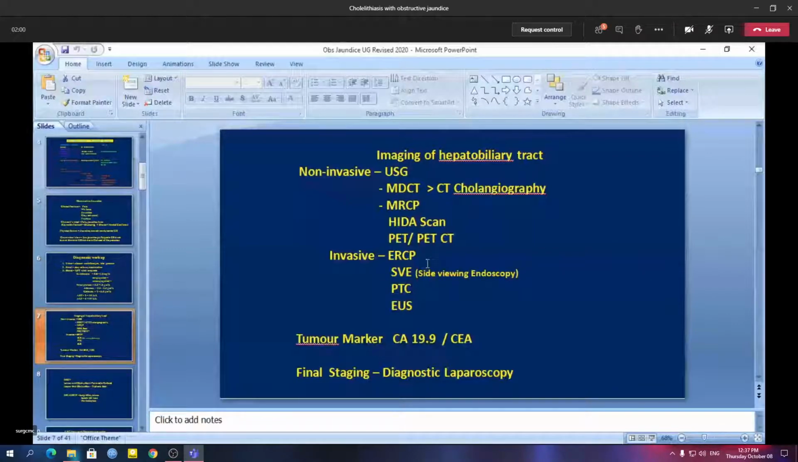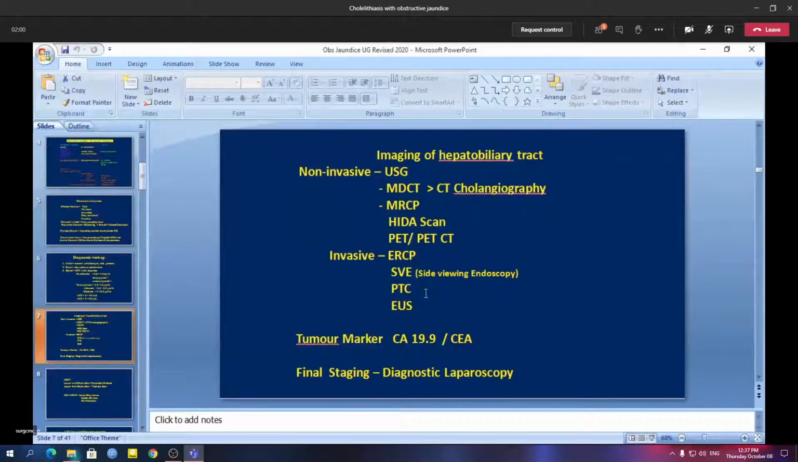Sometimes doubt still exists regarding the cause of obstructive jaundice, particularly in malignant cases, say periampullary carcinoma or carcinoma head of the pancreas. Side viewing endoscopy is more useful in doubtful periampullary carcinomas. Percutaneous transhepatic cholangiography is important and employed when we suspect obstruction at the upper part of the common bile duct, at the confluence level or intrahepatic level. In such situations, percutaneous transhepatic cholangiography can be employed.